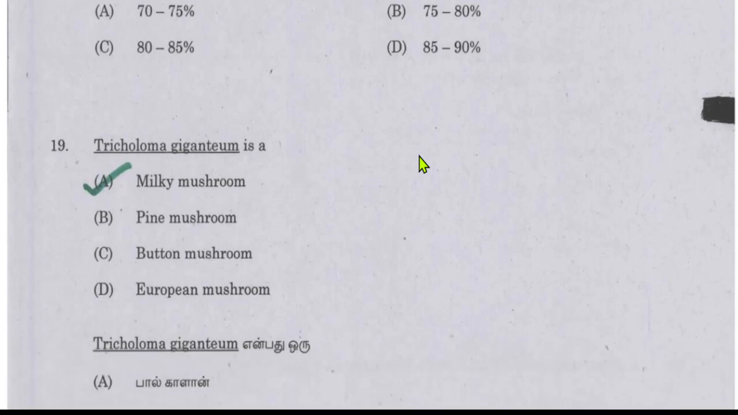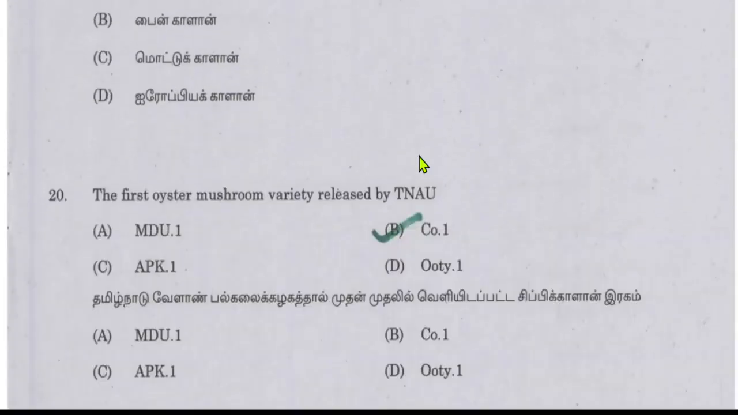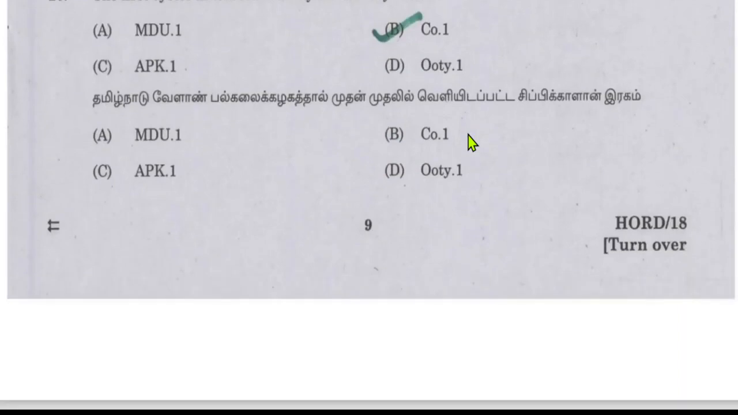Next, Tricholoma giganteum is a... So this asks about the mushroom type or variety. The scientific name of this mushroom is milky mushroom. The first oyster mushroom variety released by TNAU, Tamil Nadu Agriculture University, is Coimbatore 1. CO1 stands for Coimbatore 1.